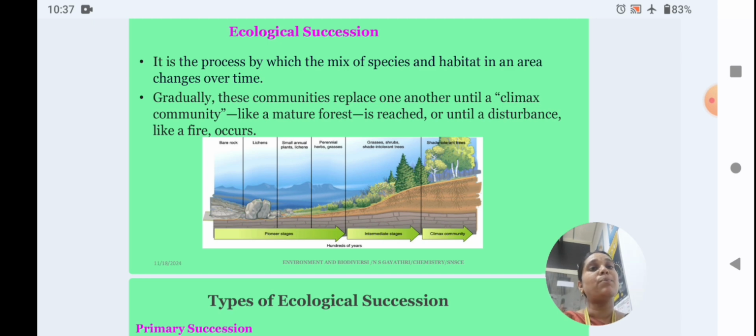It is the process by which the mix of species and habitat in an area changes over time. The changing process happens until they reach the climax community. The communities replace one another, like a mature forest, a dense forest region like the Amazon, until a disturbance like fire occurs. These are the climax community.